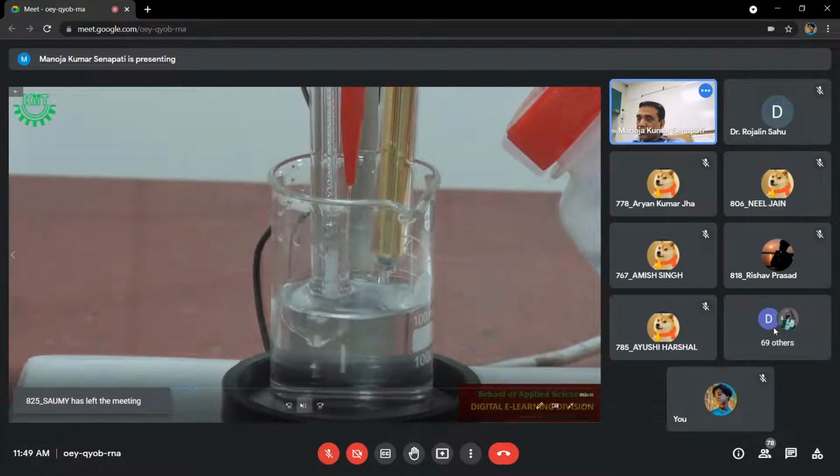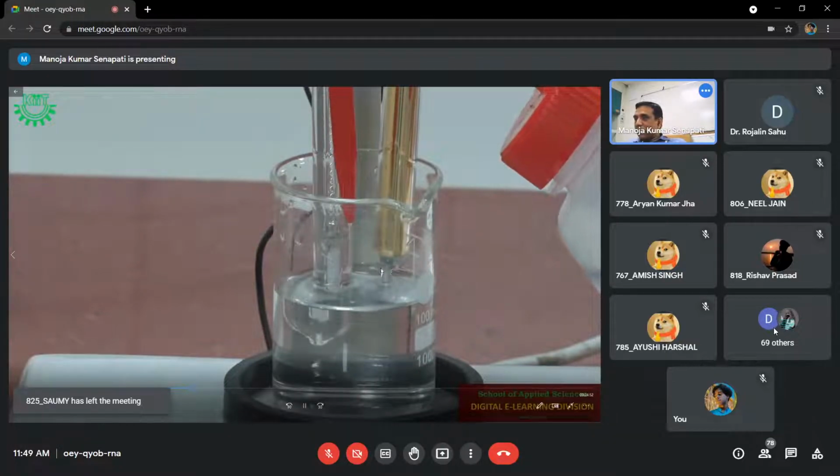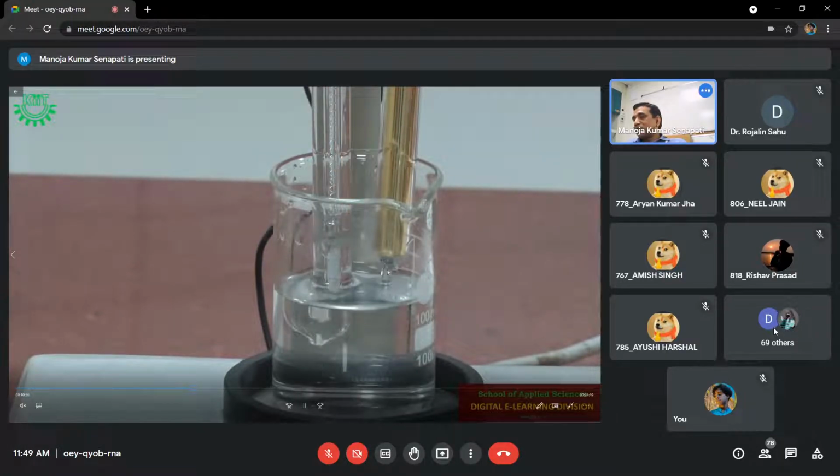This portion must be dipped, the base portion of the electrode.